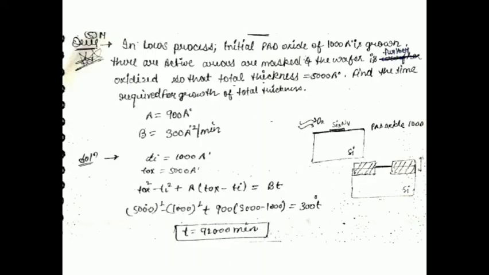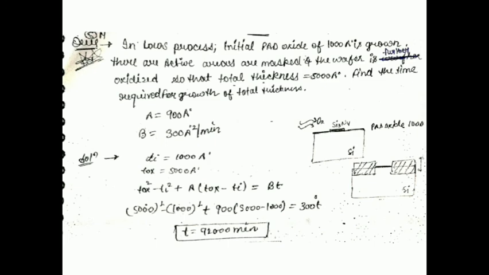After calculating this, we get our xi value, which is 0.472 micrometer. So the initial field oxide thickness was 0.472 micrometer, and after oxidation the total thickness became 0.5 micrometer, and at that time the gate thickness became 0.1 micrometer. So this is all about this particular problem. Very nice problem, it can come in your mains exam, and a part of a question can also come in your prelims exam. Now let's see the last question of today's session.